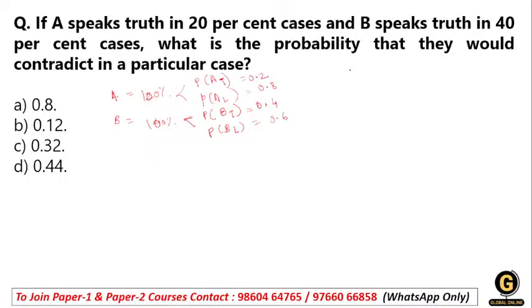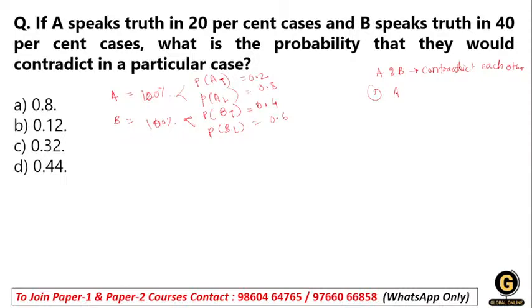Actually this is a question where A and B contradict each other. Okay, so how do we solve this question? So here A tells truth and B lies. There are two options we have.